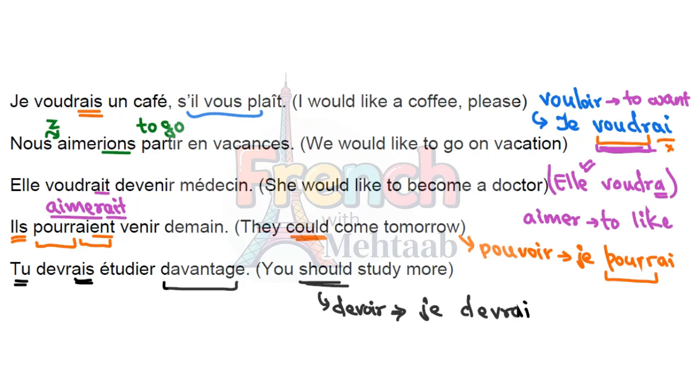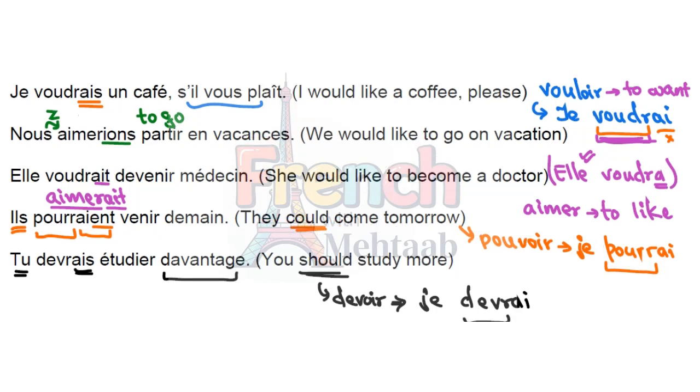Une fois, répétez après moi. One time, repeat after me. Je voudrais un café, s'il vous plaît. Nous aimerions partir en vacances. Elle voudrait devenir médecin. Il pourrait venir demain. Tu devrais étudier davantage.